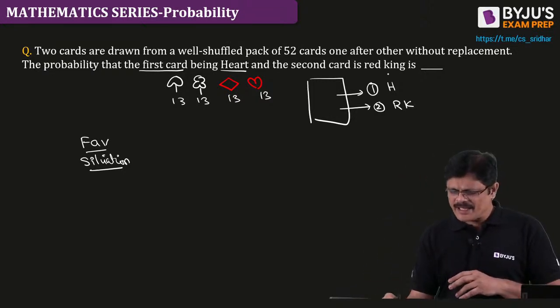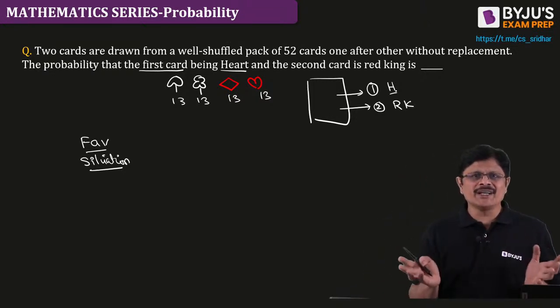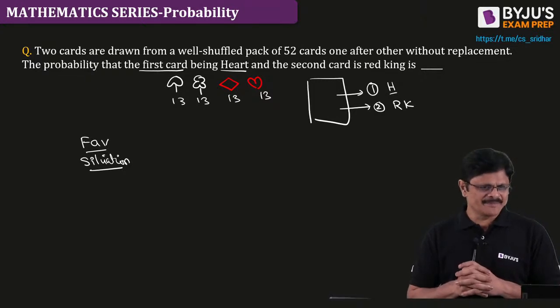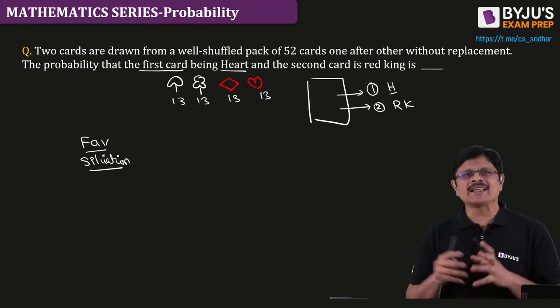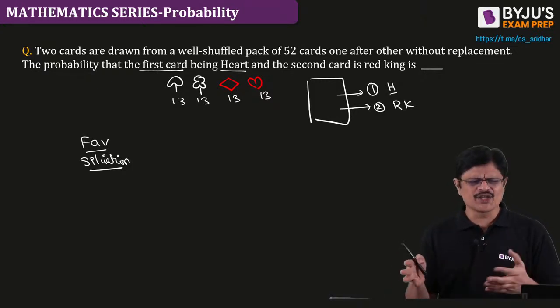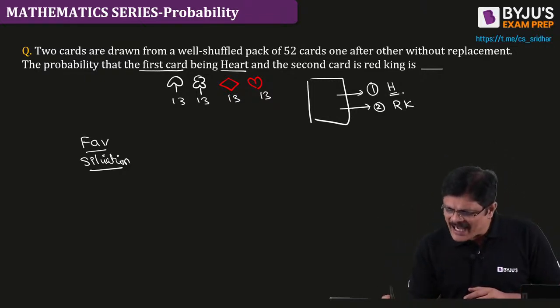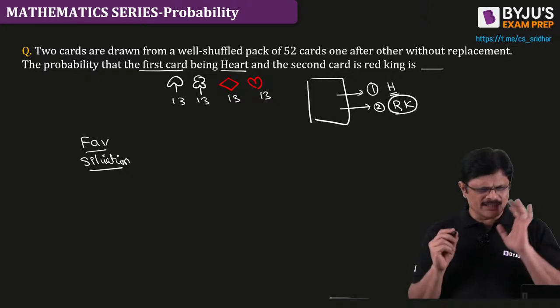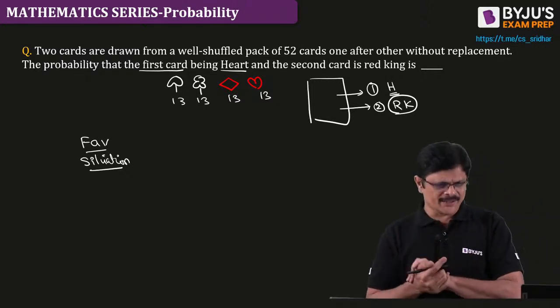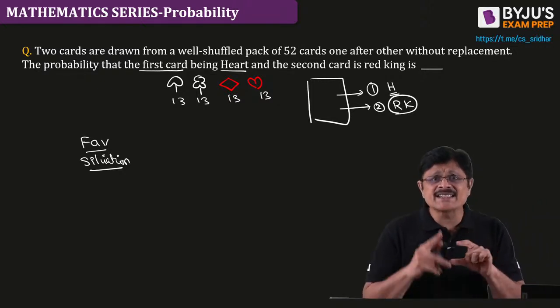Now please tell me, are they disjoint or is there something common between them? Are they dependent or not? Heart affects the red king or not? Because in hearts there is a red king.